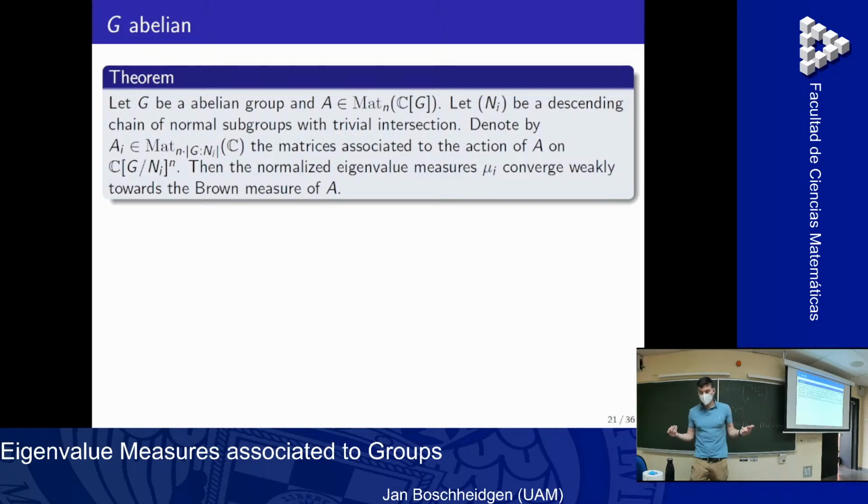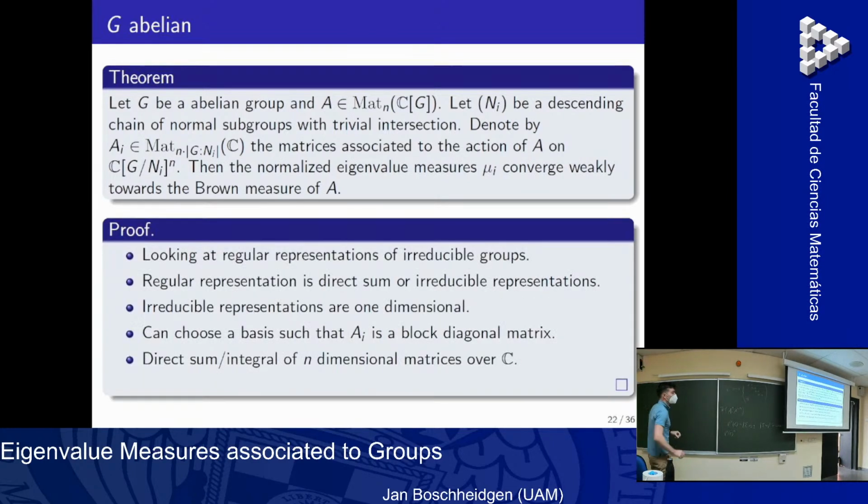So if I look at these matrices where I send the generator to this matrix with 1 again, I can change the basis, and then I send it to this matrix: 1, then e^(2πi) in the case of 5, 1 over 5, and so on, e^(2πi·4/5).